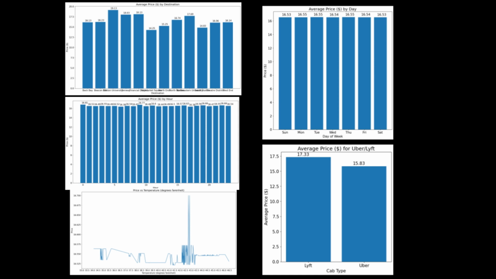Overall, we found that Lyft tends to charge more for rides than Uber. Surprisingly enough, the day of the week does not seem to have any influence on price. However, the destination does. The destinations with highest average price charge were naturally places of high population density, like universities and business districts. We grouped prices by the hour but found no significant differences between the hours of the day, aside from slight increases in the early morning and before lunch. Temperature also did not show any clear trend, with prices around 16.50 for all temperatures. There was a slight increase at around the low 40s, but only by about 20 cents.